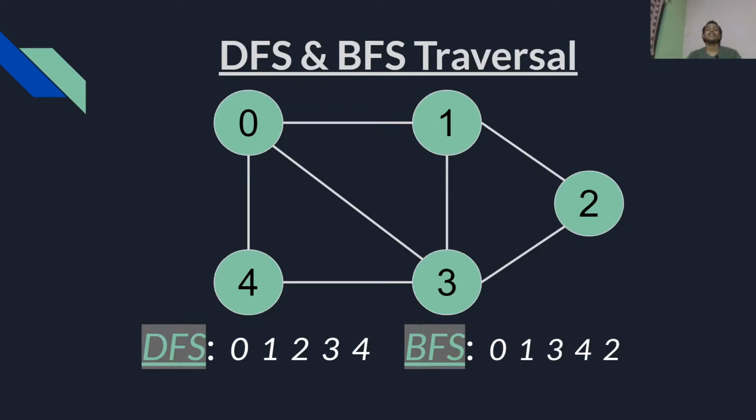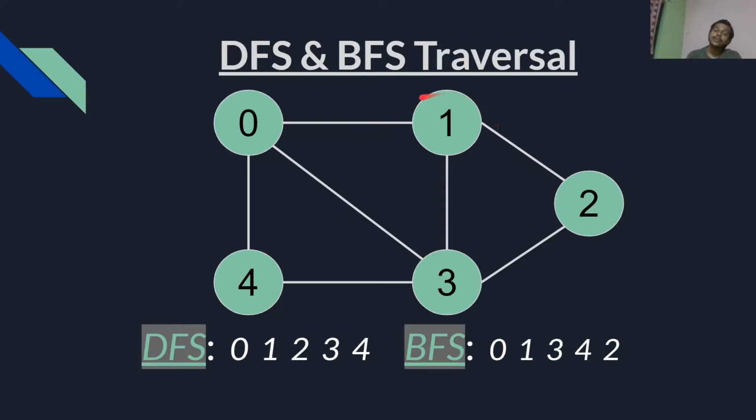So let's say I pick 0 as our root node, and from 0 we have 1, 3, and 4. In BFS, first we print 0 and update it as visited, and now from 0 we visit 1.